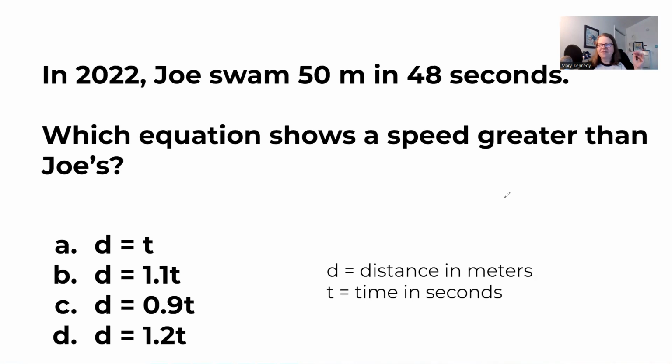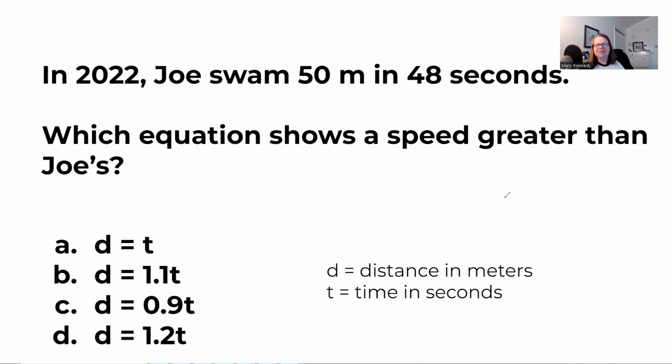It tells us right up at the top, in 2022, Joe swam 50 meters in 48 seconds. We're supposed to find speeds that are greater than Joe's. Now, the student did say that there could be more than one right answer on what she was doing, so I made this with potentially more than one right answer.